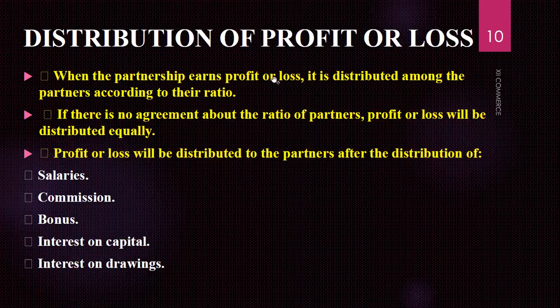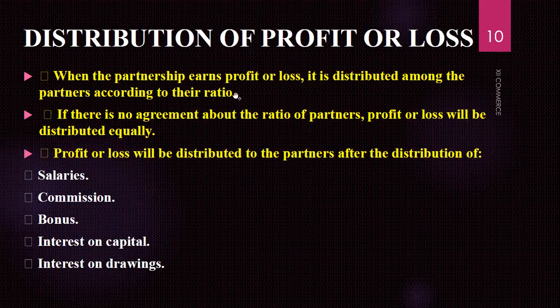We were preparing financial statements, and a financial statement has two parts: the income statement and the balance sheet. In the income statement, we were calculating net sales less cost of goods sold, gross profit less operating expenses, and then we will have net profit or net income. Basically, if I use the word net income, it means it has both profit and loss inside. It is distributed among the partners according to their ratios.